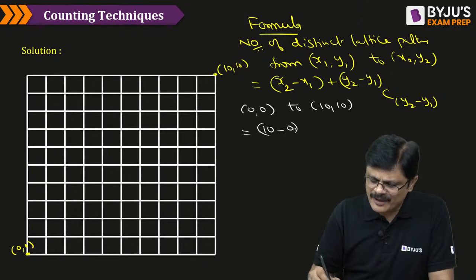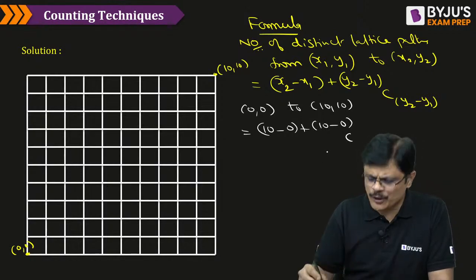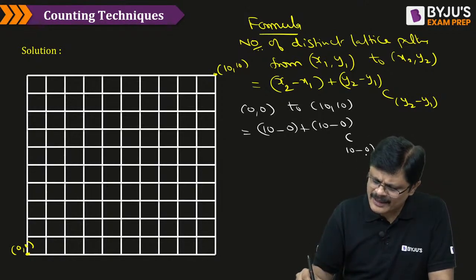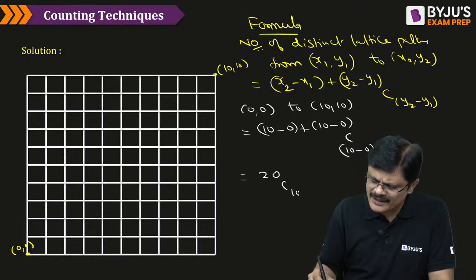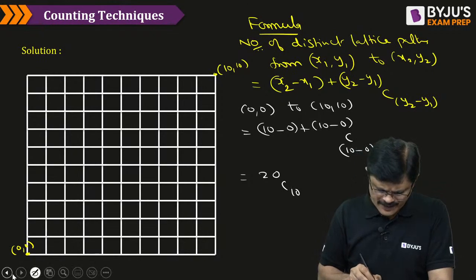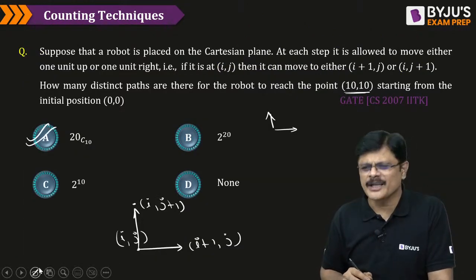y2 minus y1 plus x2 minus x1, C either x2 minus x1 or y2 minus y1, that is 10 minus 0, my dear friends. That is nothing but 20C10. So the answer for this particular problem is simply 20C10, my dear friends. Direct formula, nothing more than that.